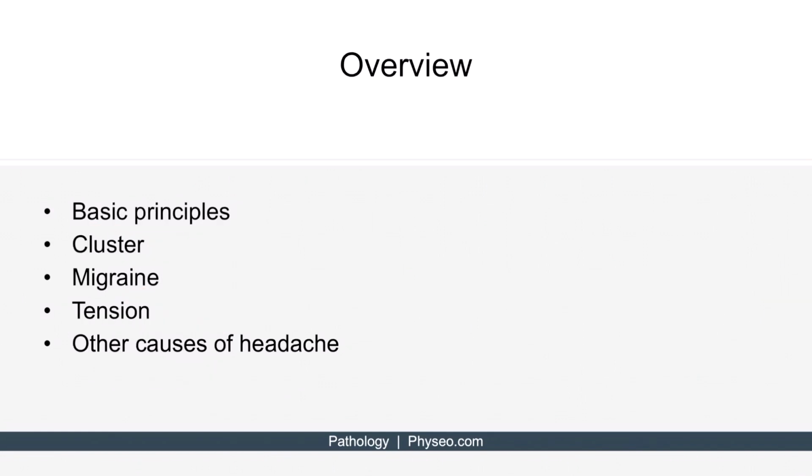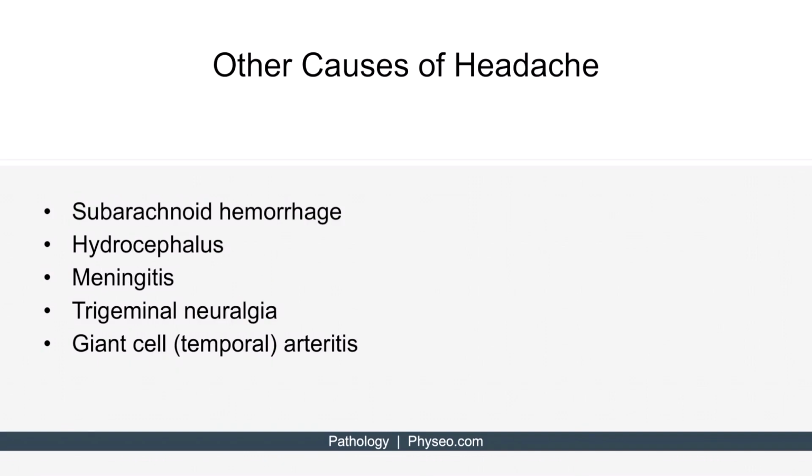All right, the last topic we'll discuss is other causes of headache. There are many other causes of headache, such as subarachnoid hemorrhage, hydrocephalus, meningitis, trigeminal neuralgia, and giant cell temporal arteritis. With subarachnoid hemorrhage, patients typically present with the worst headache of their life, and this is often due to rupture of a berry aneurysm. Hydrocephalus can cause headache, and this is due to ventricular dilation due to increased CSF volume.